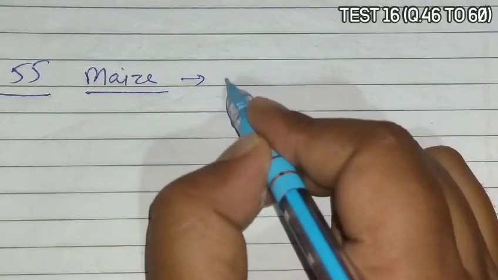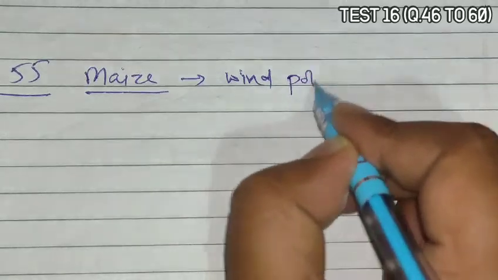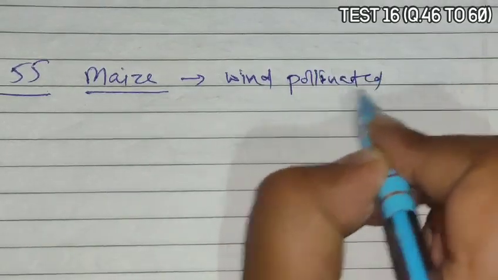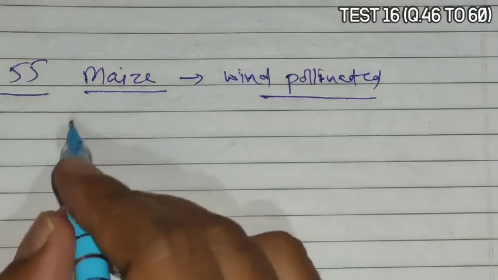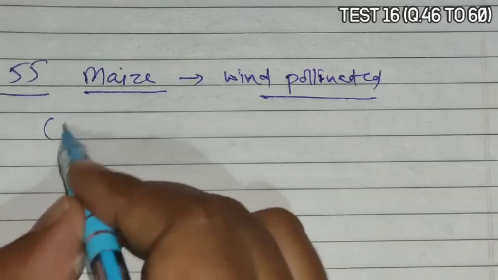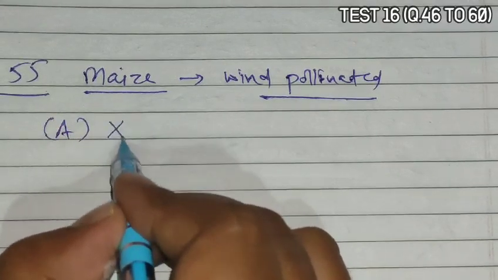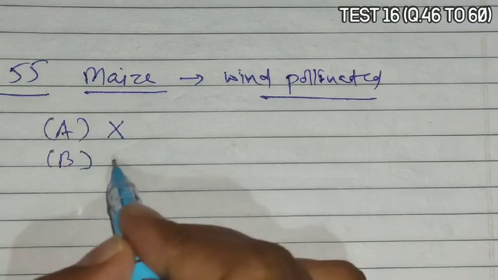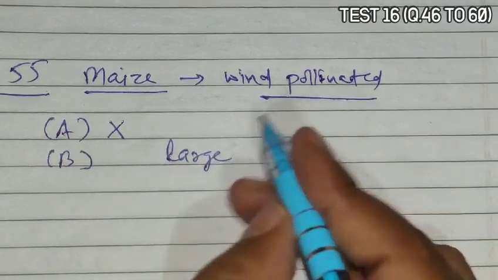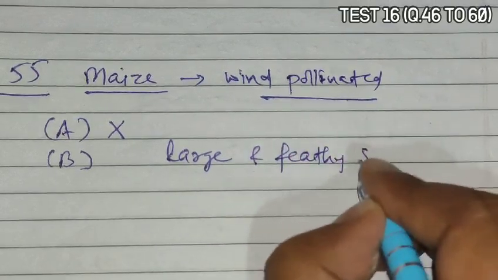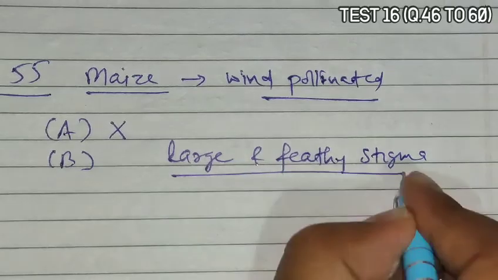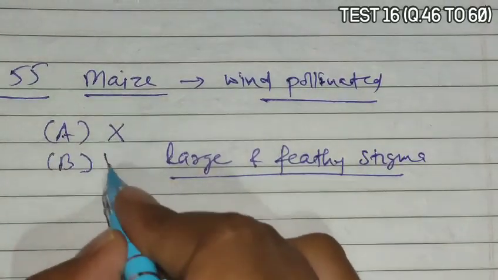Question 55 asks about maize, which is a wind pollinated monocot, and the features of wind pollination. Option A says it is not a wind pollinated plant. It is incorrect. It is a wind pollinated plant. B, it possesses large and feathery stigma. So it is absolutely a character of an anemophilous flower, large and feathery stigma to catch the air moving pollen grains. So it is correct.